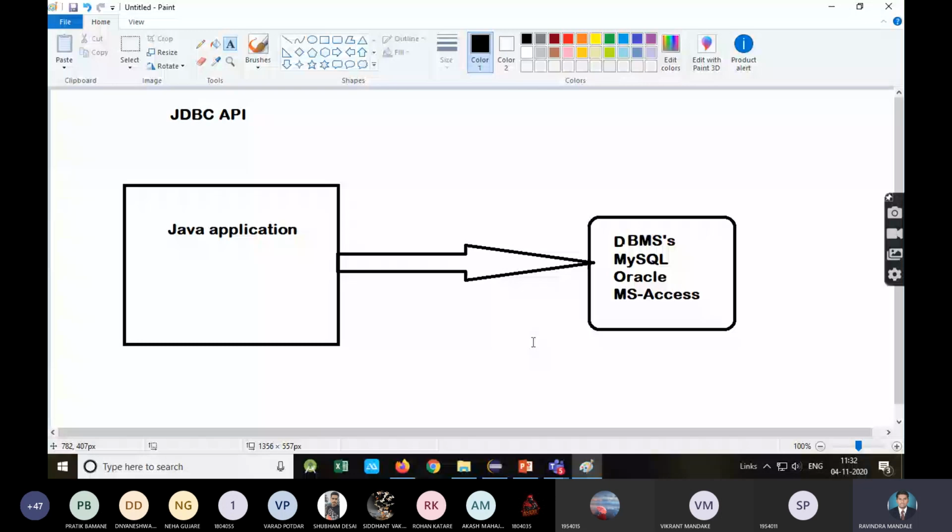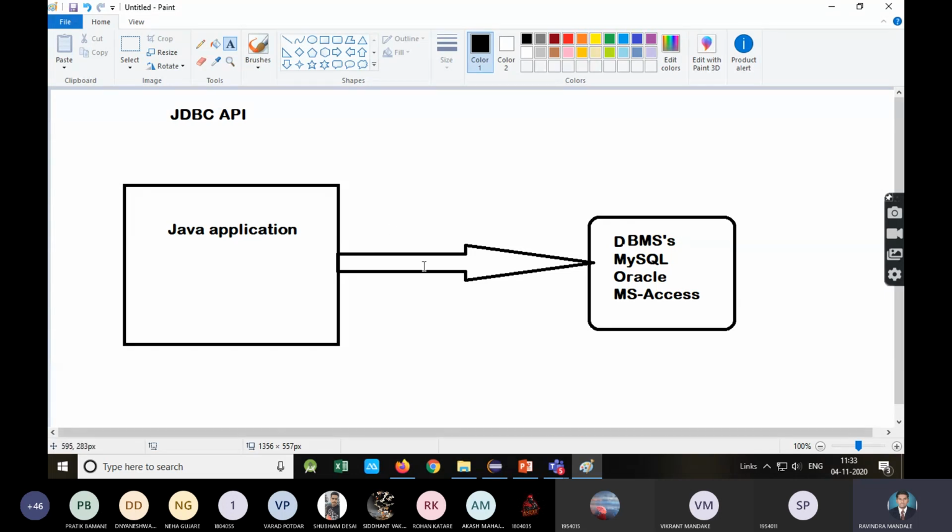For example, suppose I am using a speaker, or you are using the speaker of your mobile device or laptop. The speaker is a hardware device. So to get that audio, we require what? A driver, that is an audio driver. So for every hardware, there is a driver installed on our machine. Suppose I am typing something, so I am using a keyboard. The keyboard is a hardware device, but there is a keyboard driver installed on my operating system. In the same way, for this database, a driver is required. So the driver is also software.